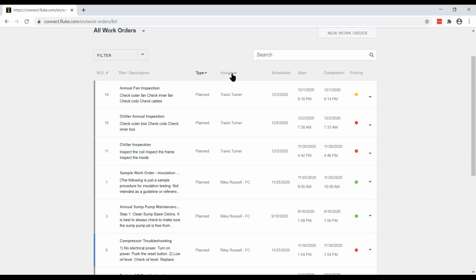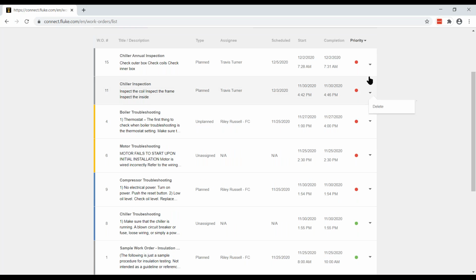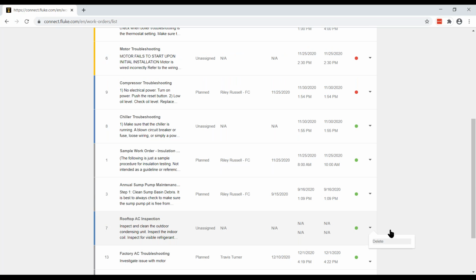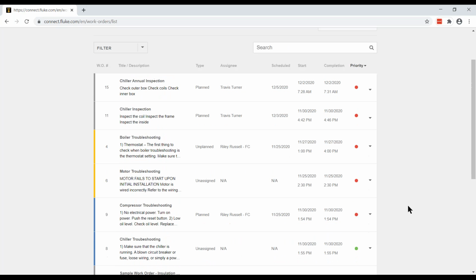I could sort on assignee if I wanted. Here I can see we've got a couple assigned to Travis, a couple assigned to Riley. But what I really like is the ability to sort on priority, right? So which work orders are top priority? These are the top priority work orders. These are the normal priority work orders. And then down at the bottom, we've got the low priority work orders.